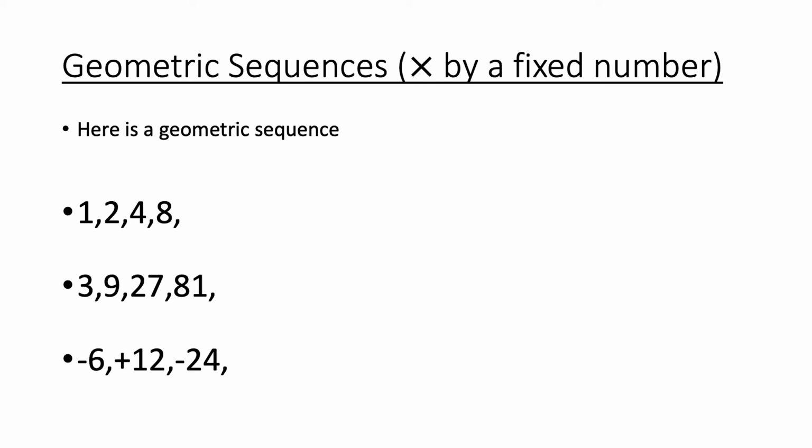I really ought to get a mouse because it is a bit difficult doing this on the keyboard. 3 times 3 is 9, so 9 times 3 is 27, times by 3 each time. Minus 6 to 12, it'll be minus 2, times by minus 2 each time. And I can have a sequence where I multiply by a half, a third, a quarter, and they would all still be classed as geometric sequences.